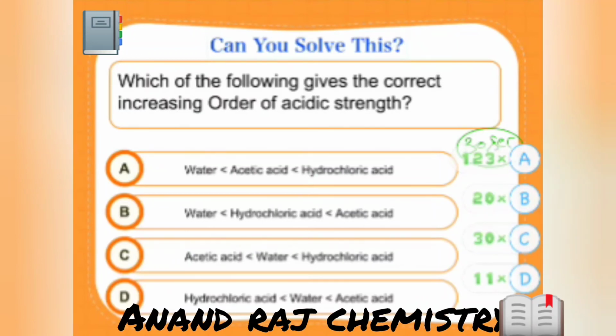Okay, now we have three things: water, hydrochloric acid, HCl, and acetic acid, CH3COOH. Now you can think about it. What could be the correct answer? Quickly, guys.